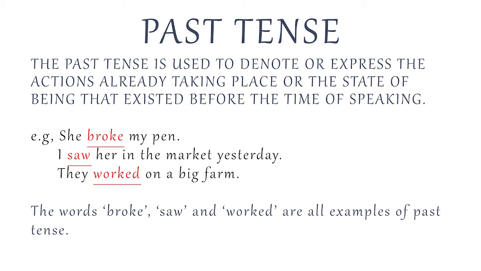For example, she broke my pen. I saw her in the market yesterday. They worked on a big farm. In these three sentences, the verbs broke, saw, worked suggest that the actions took place in the past. So these words are all examples of past tense.